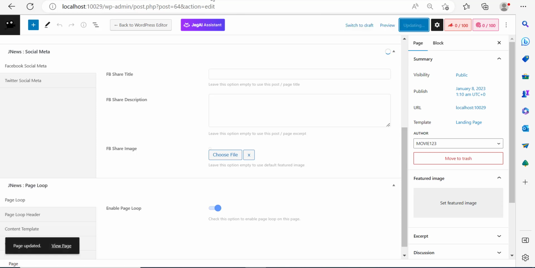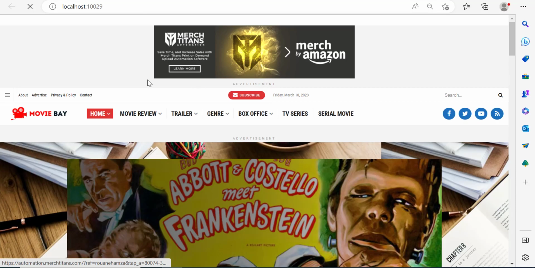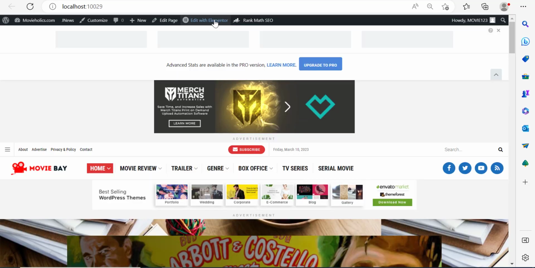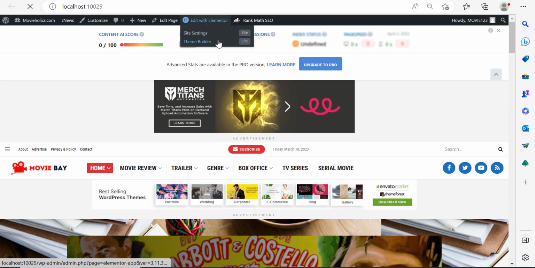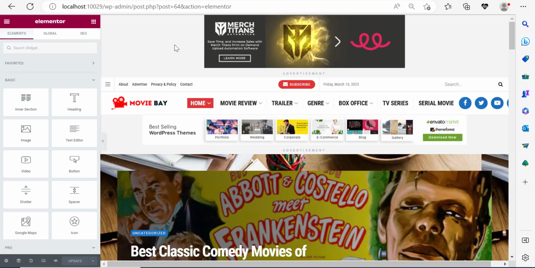So right now, let me go ahead and show you how you can use Elementor to basically create a contact page. So go in, click on visit website, open it up in a new tab. Then, very simply, you need to click on edit with Elementor right at the top. You can see this edit with Elementor thing. Click on it. And then after that, it's very simple. So edit with Elementor. Now it's going to take us to Elementor, and let me show you how you can add the contact page using the Elementor Page Builder plugin. Go and create the contact page.